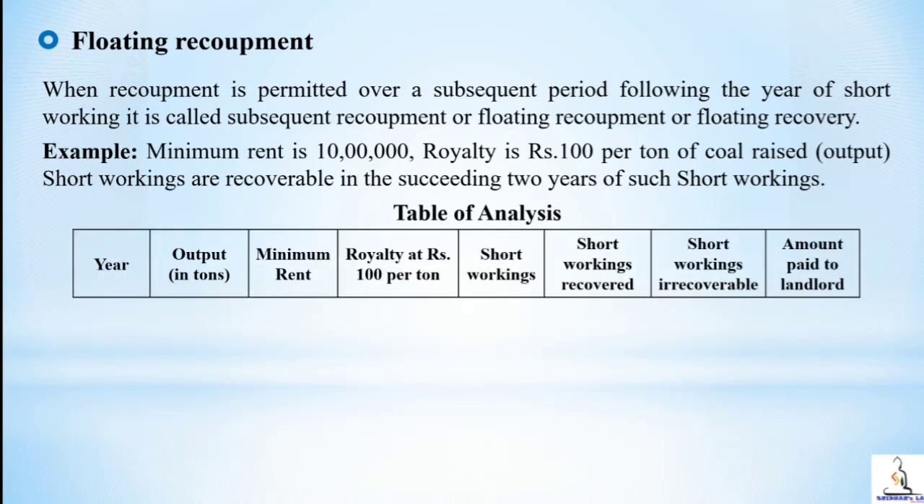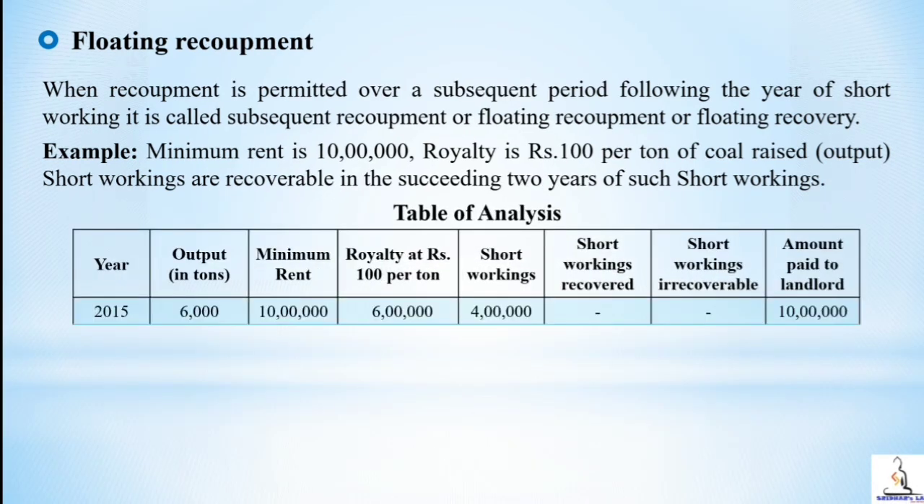If this is the case, in the first year, that is 2015, the output is 6,000 tons, minimum rent is 10 lakh, royalty is 6 lakh. Since minimum rent is more than royalty, there is a short working of rupees 4 lakh. Here, it is clearly mentioned in the provision that short working of any year can be recovered only within 2 years of such short workings.